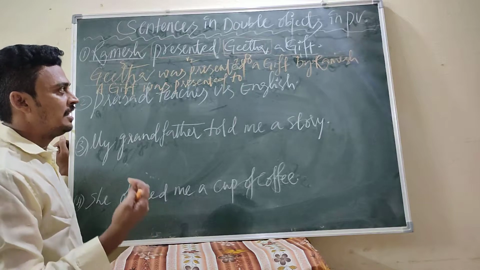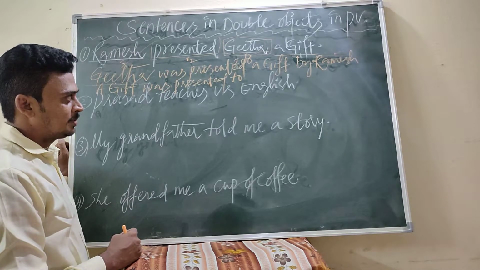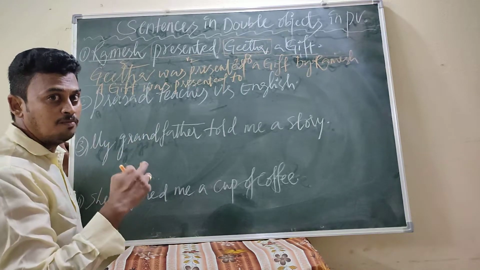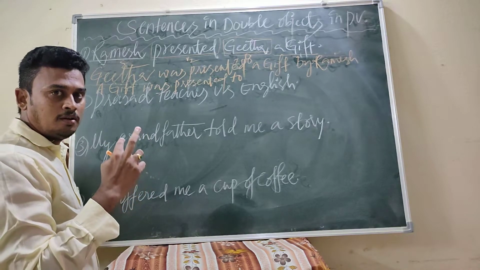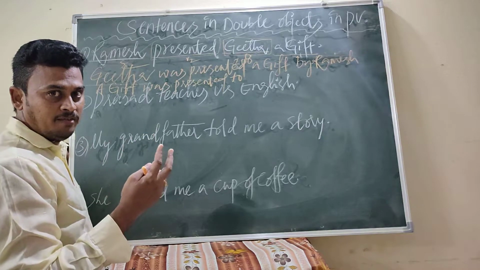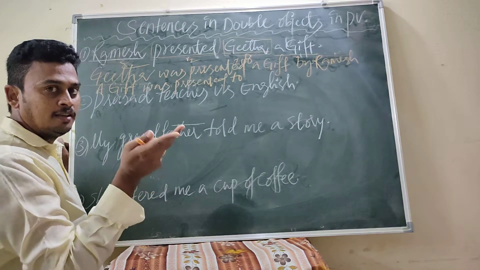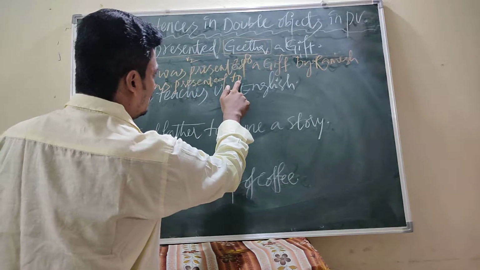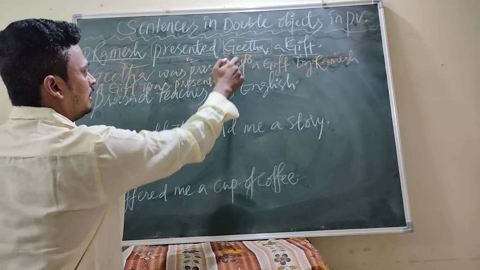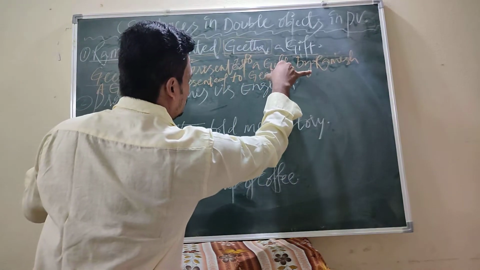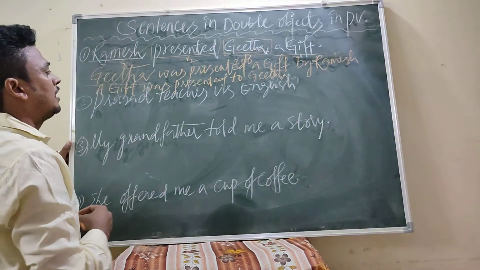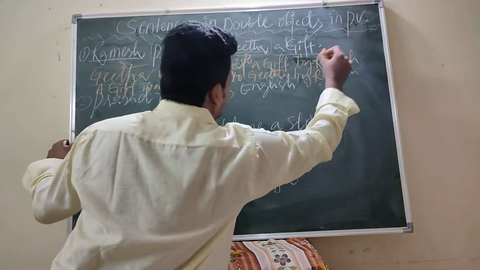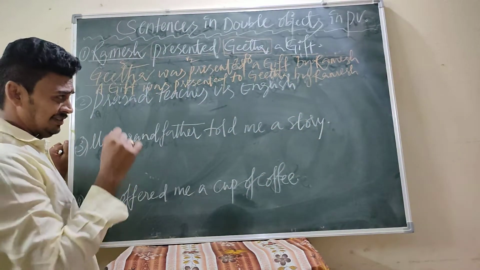I already told you in the last video about verbs that are followed by prepositions. Those who have been watching my videos, please check the previous video once again. A gift was presented to Geeta by Ramesh.